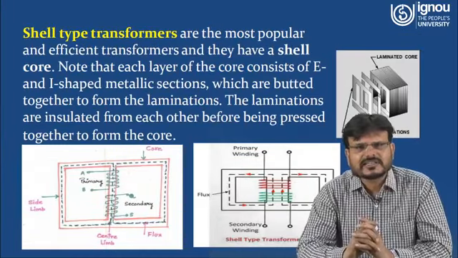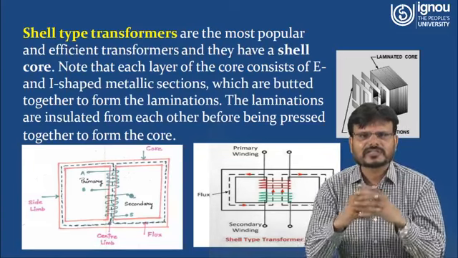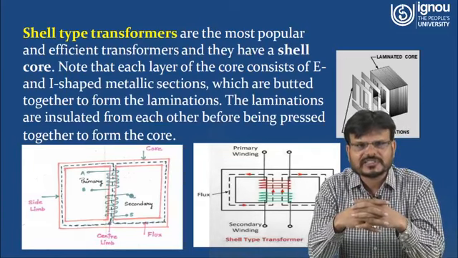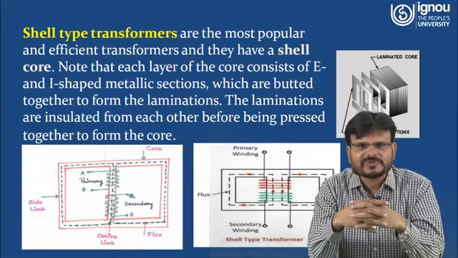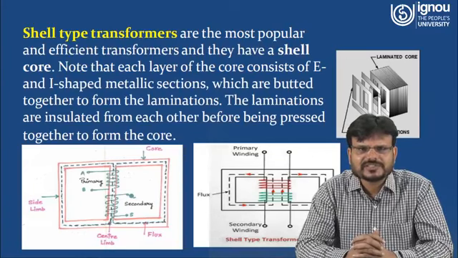Now another is the shell type transformer. Here you can see shell type transformers are the most popular and efficient transformers, and they have a shell core. Note that each layer of the core consists of E and I shaped metallic sections which are butted together to form laminations. The laminations are insulated from each other before being pressed together to form the core.